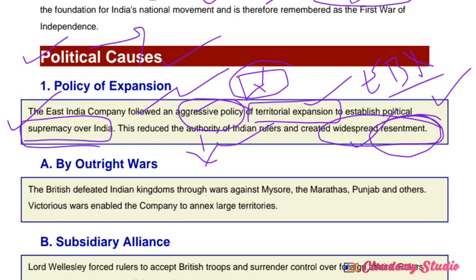I hope what I am explaining in simple language you are understanding, right? Under the policy of expansion, there are some important policies mentioned in your syllabus. One by one we can discuss them. So the first one is by outright wars.